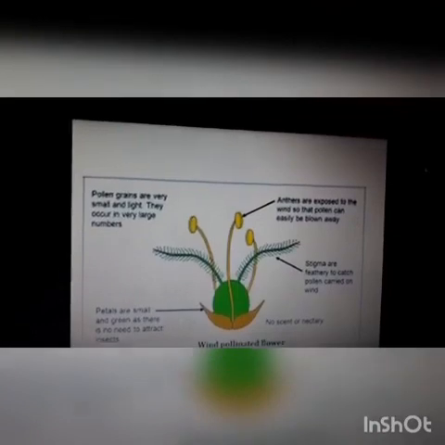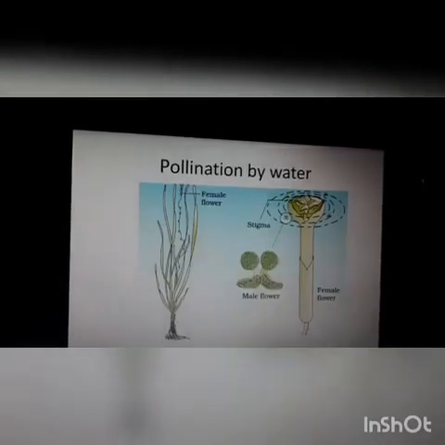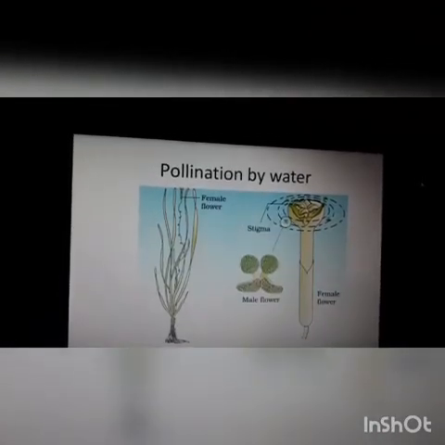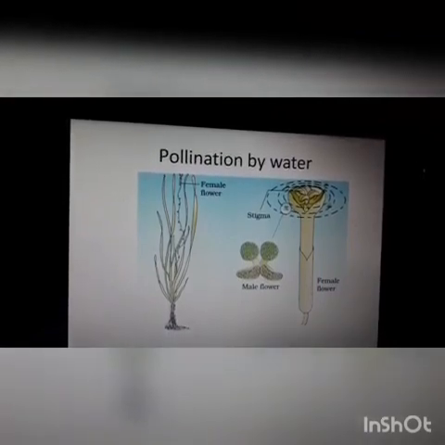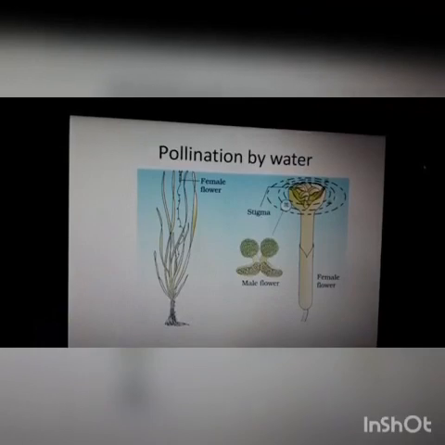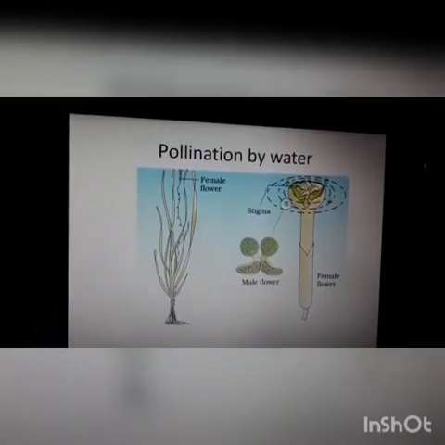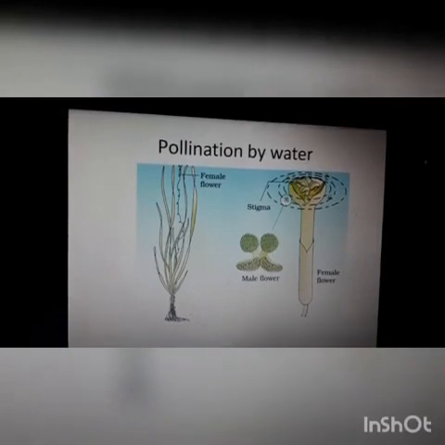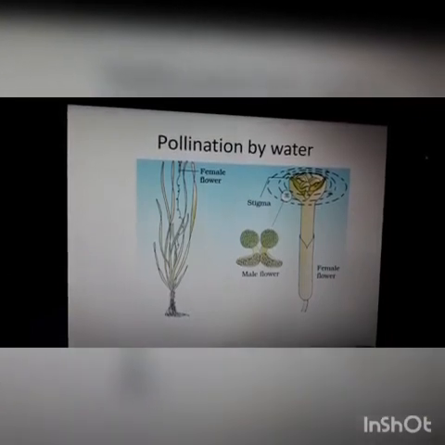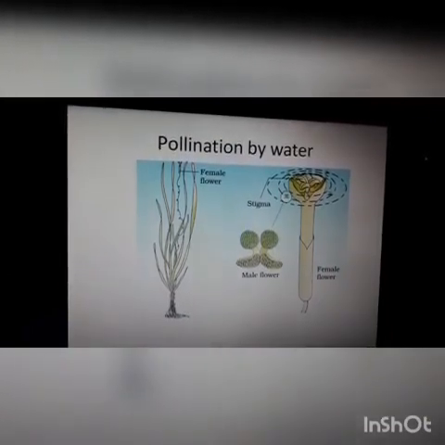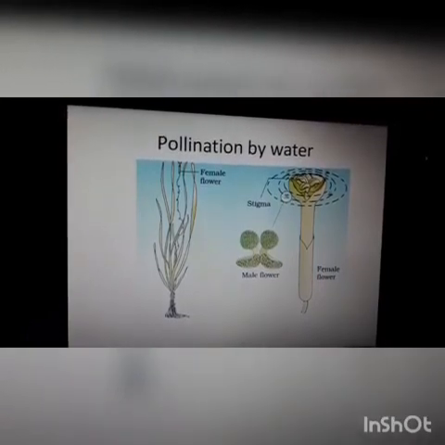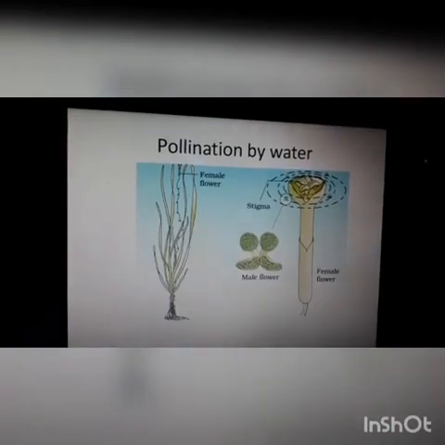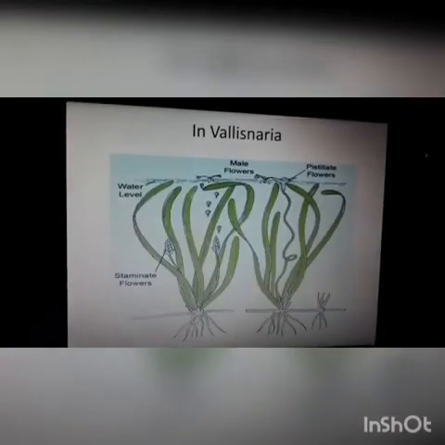Clear? Next abiotic agent is water. It is quite rare in flowering plants and is limited to about 30 genera. Okay, not all aquatic plants use this water pollination. In majority of water plants, they emerge above the level of water and are pollinated by insects and wind. But some water plants are pollinated by water. One among them is Vallisneria.